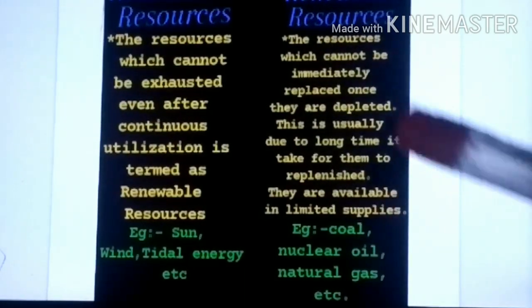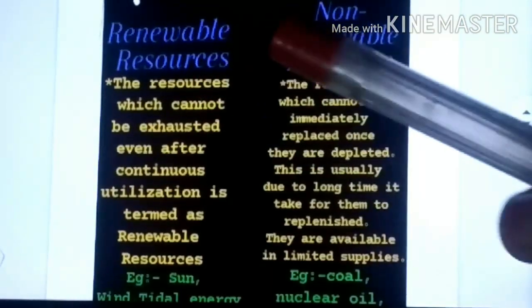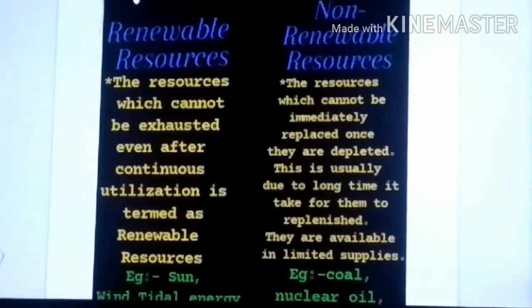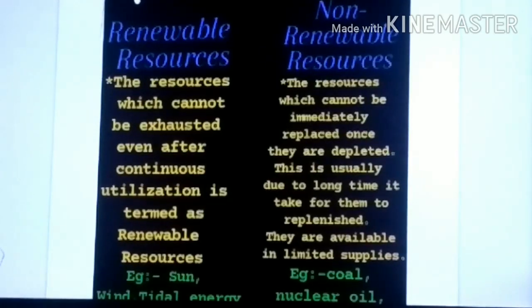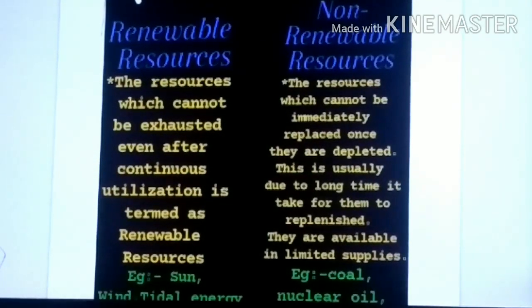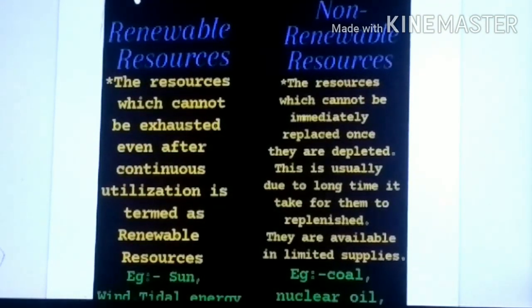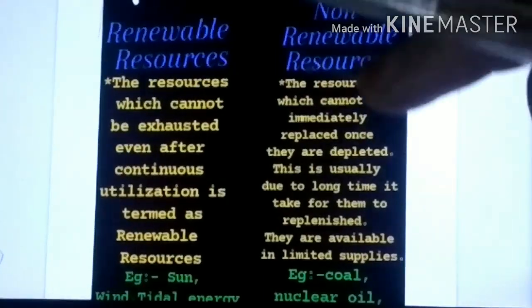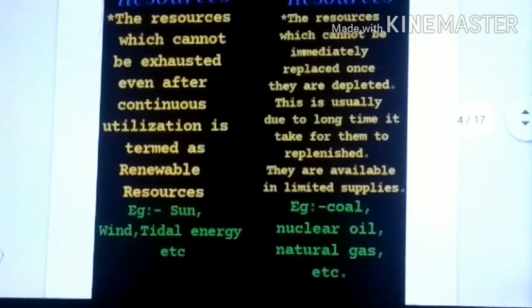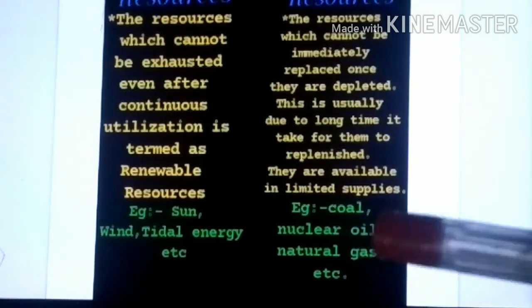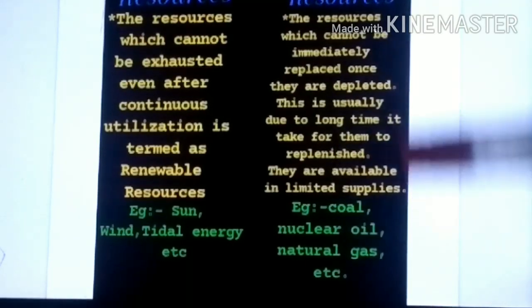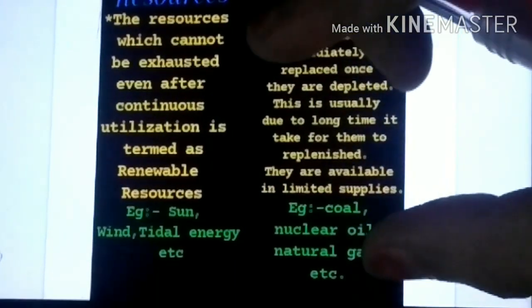And what are non-renewable resources? Non-renewable resources have limited supplies. Means if we over-use these non-renewable resources, at a certain point they will get depleted, as the supplies are limited. Examples are what? Coal, nuclear oil, natural gas, etc. Okay.